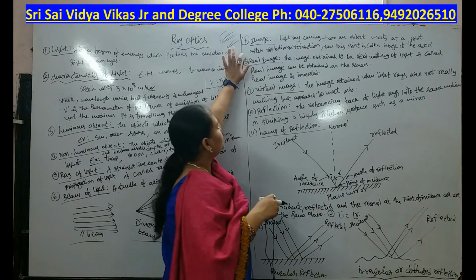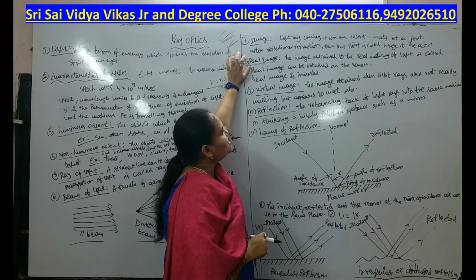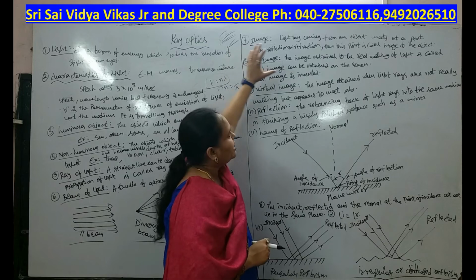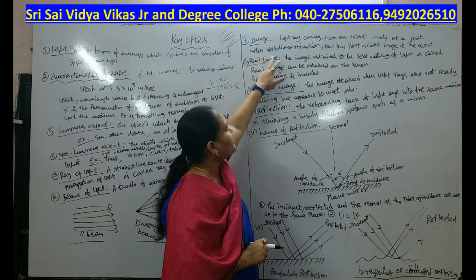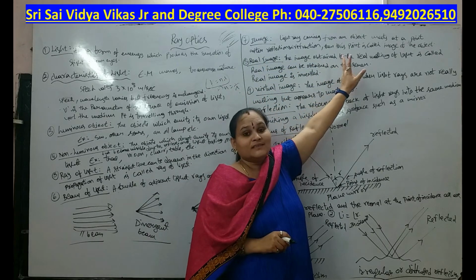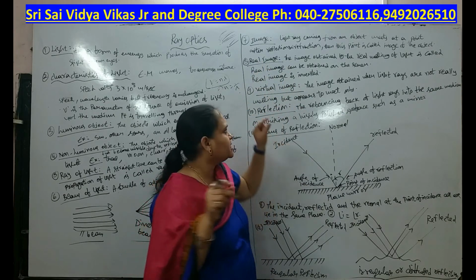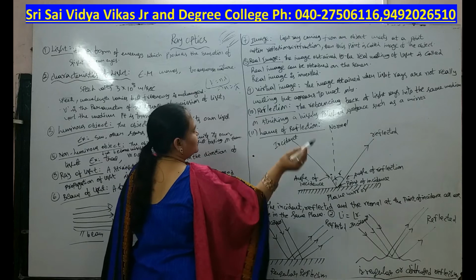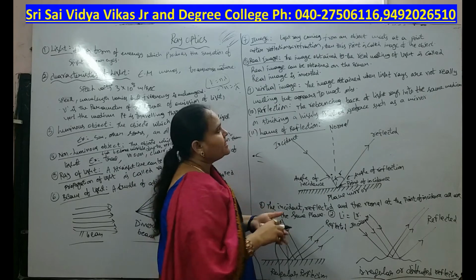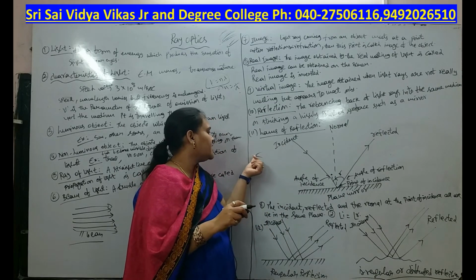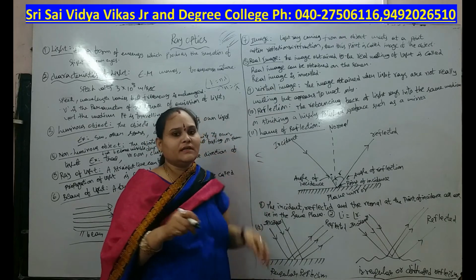Next, image. Image is nothing but the point where light rays coming from an object meet after reflection and refraction. We are considering some object. The light rays from the object meet at a point after reflection and refraction, and this point is the image of that object. Through this process we can see everything in nature.